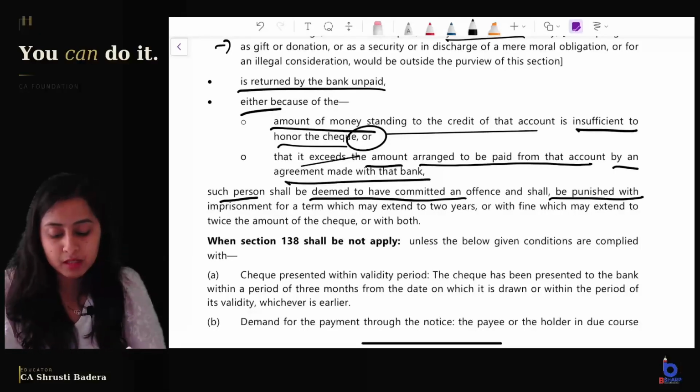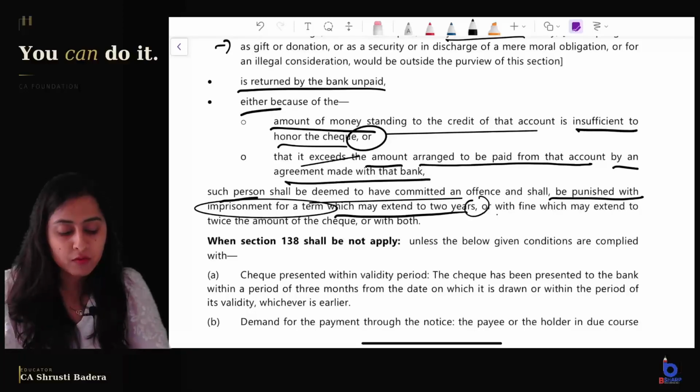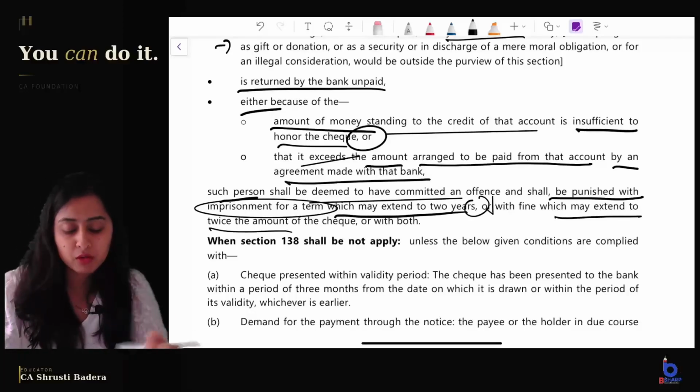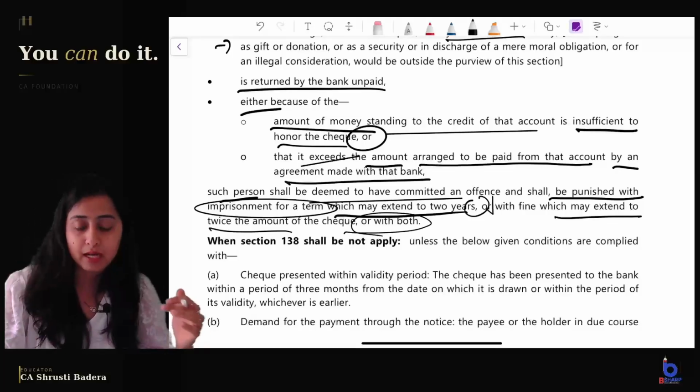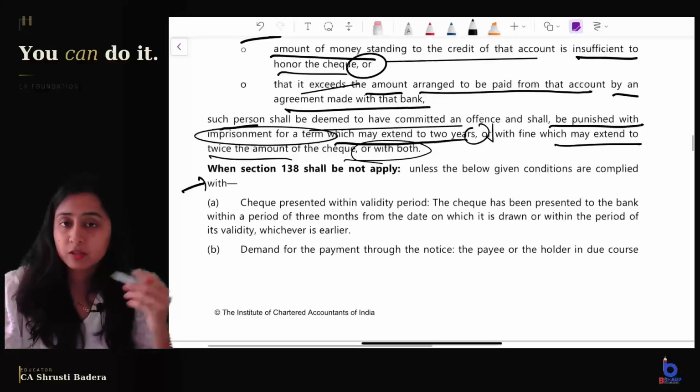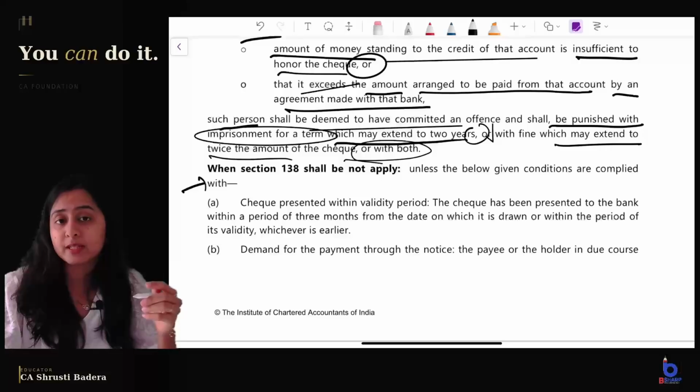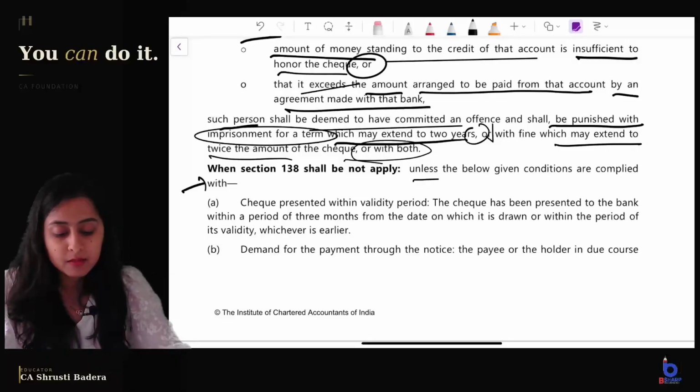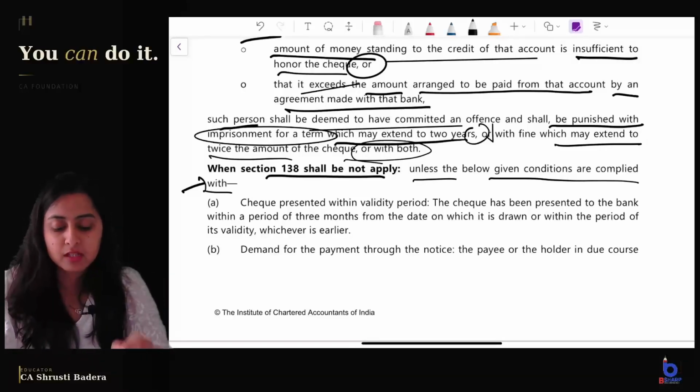What is the punishment? Imprisonment for a term which may extend to 2 years, or a fine which may extend to twice the amount of the cheque, or both, right? But when is Section 138 applicable? The conditions that we discussed should be satisfied. Unless the below conditions are complied with, Section 138 shall not apply.